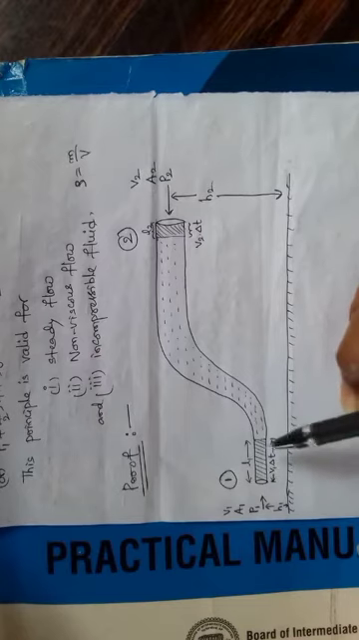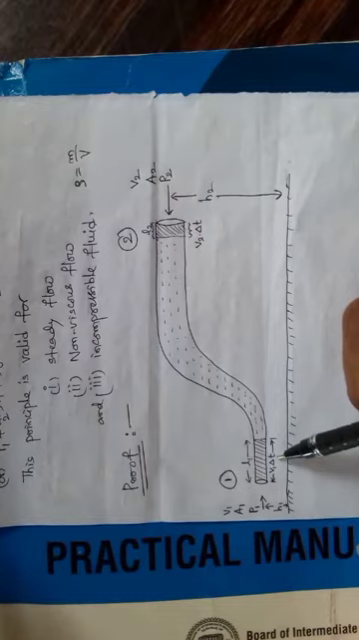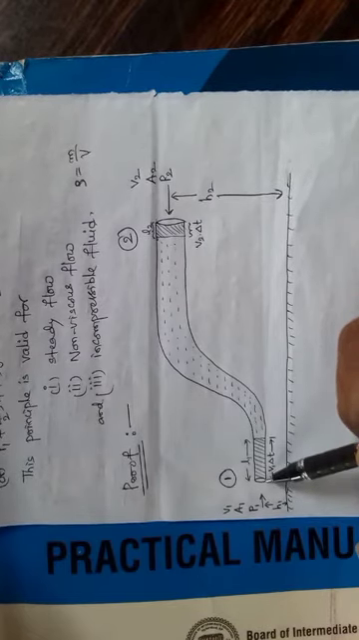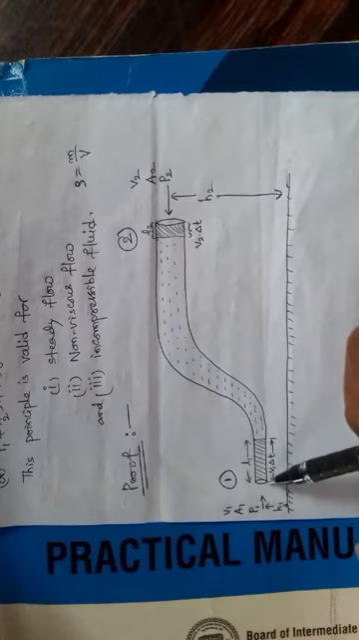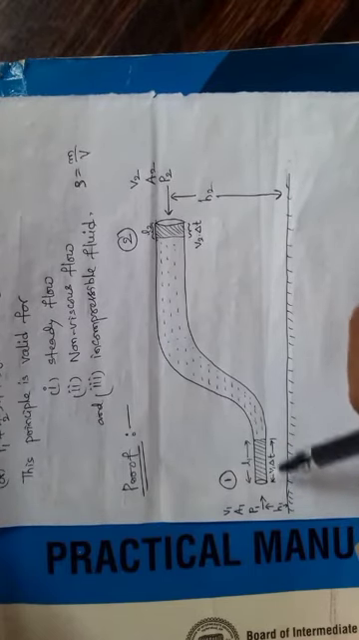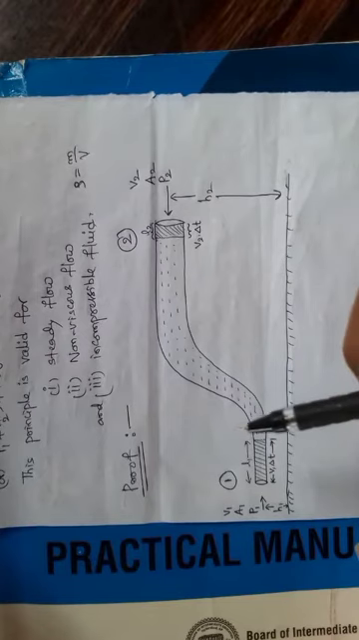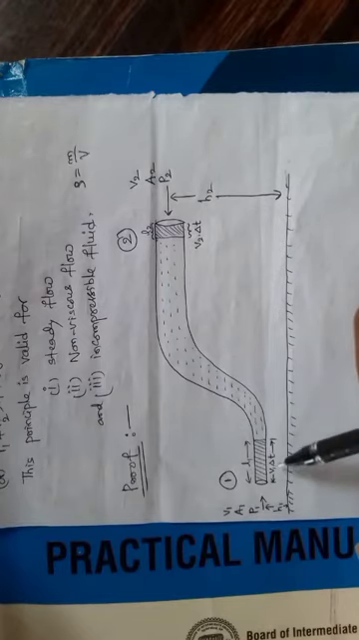How can you find it? See here, v means velocity, and time period. Speed into time gives distance. So in the beginning the fluid was here, and after delta t seconds the fluid came here. It means it has occupied a length L1 in delta t time. The distance or length is equal to speed into time.